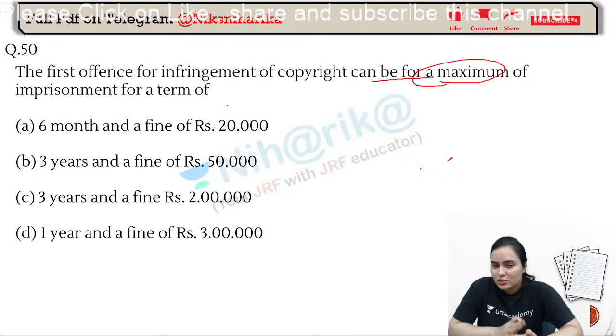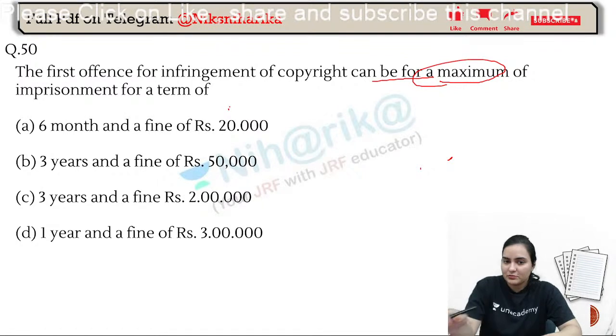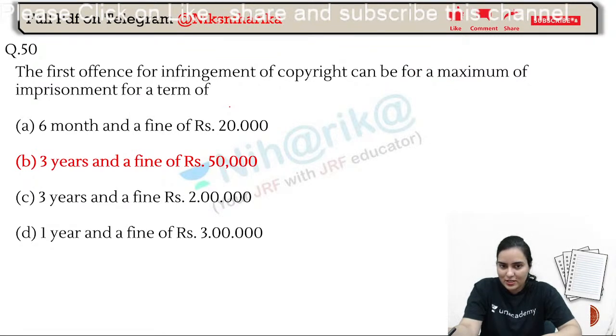Maximum, how many years jail? Maximum 3 years of jail. Yeah, very good, 100% correct. 3 years and a fine of 50,000 rupees.